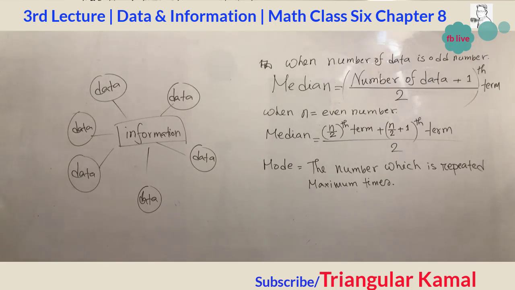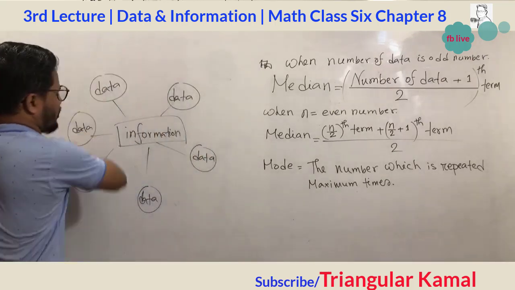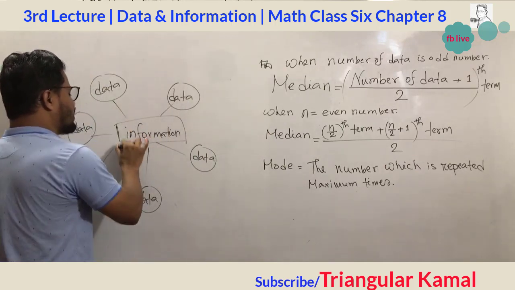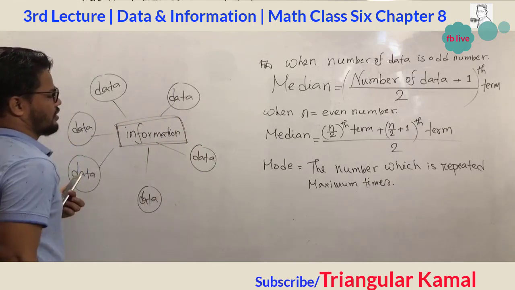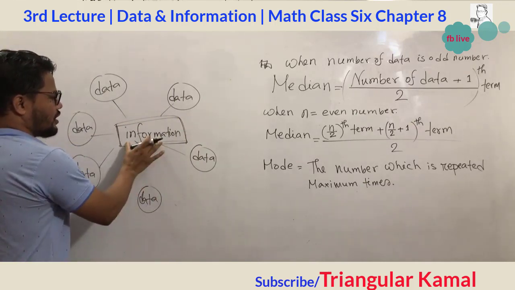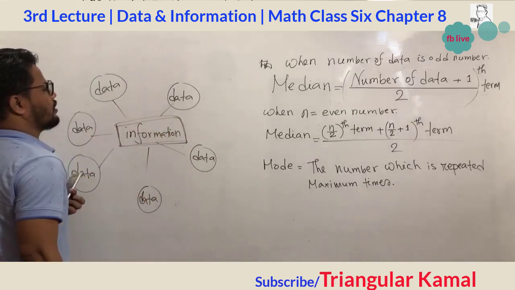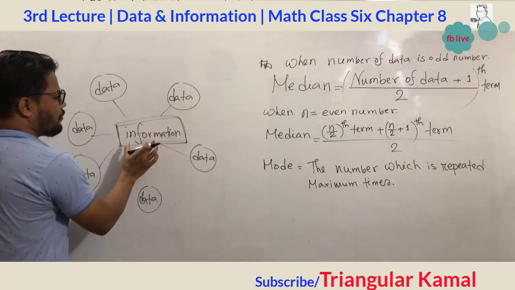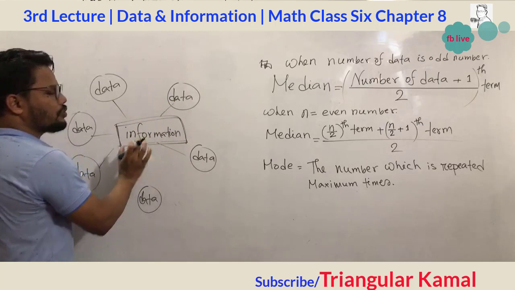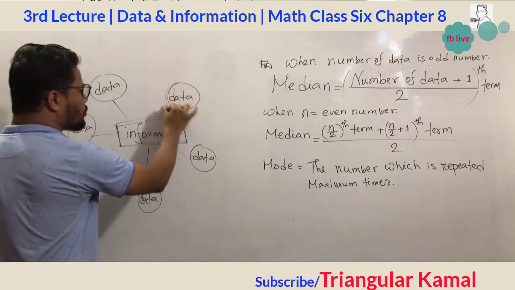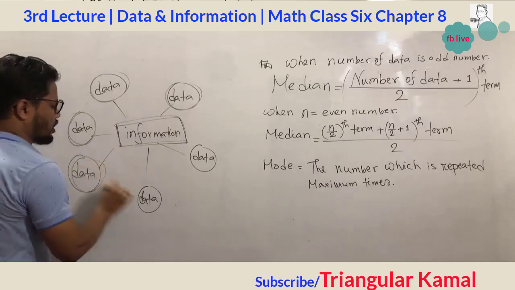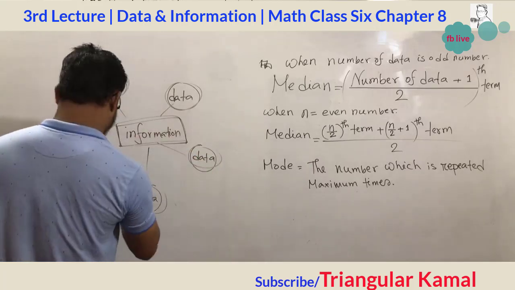First of all, you see the data and the processing of different types of data. Basically we get information. Information is processed data. If the input is wrong, your final information or output will be wrong. So you should be more careful in giving the input data or numerical numbers.